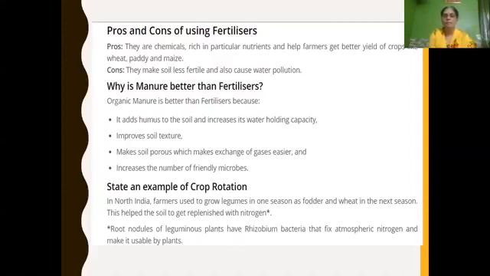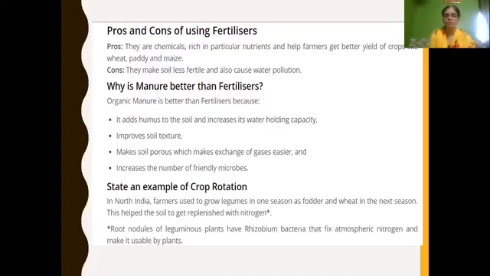One advantage of fertilizers: they are rich in particular plant nutrients. One disadvantage of fertilizers: they make the soil infertile and cause water pollution. Okay? And now next, why is manure better than fertilizers? Any one advantage of why manure is better than fertilizer?